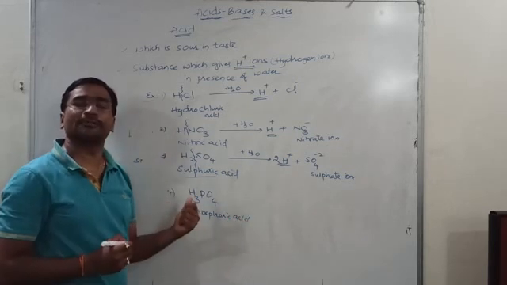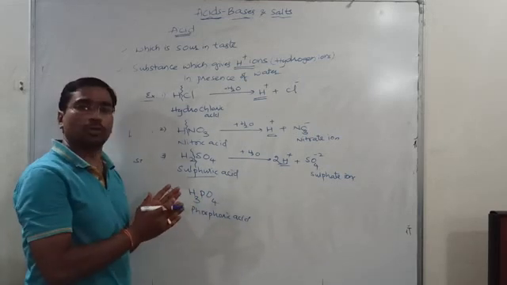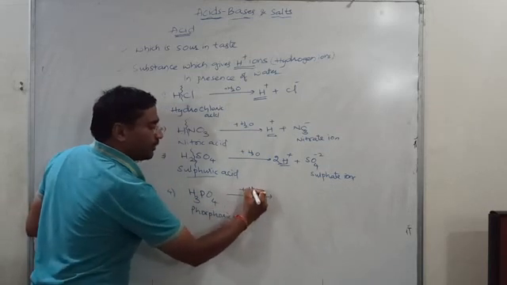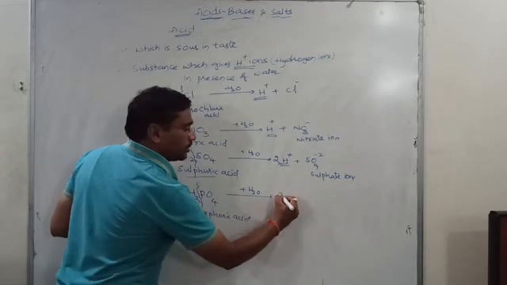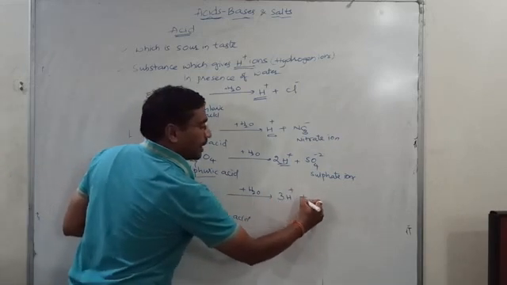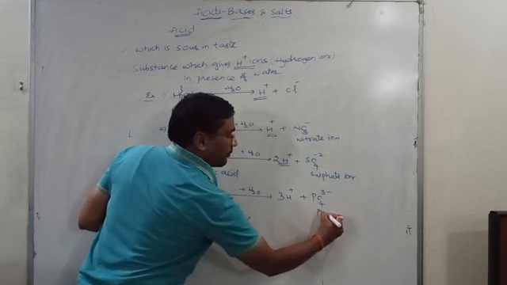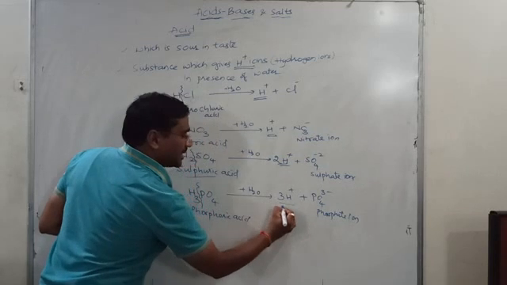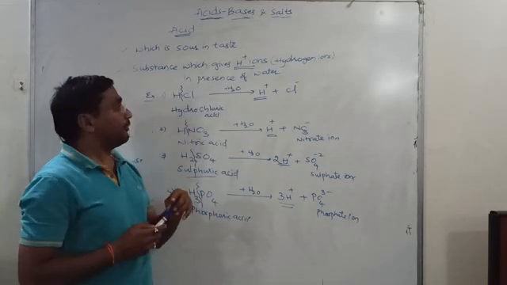We don't come across phosphoric acid in our daily life, but we use it as a good laboratory solvent. Same thing, phosphoric acid also, when we add water, dissociates to give rise to H plus ions along with the phosphate ion. Okay, phosphate ion. So you can see here, this acid is giving 3 H plus.